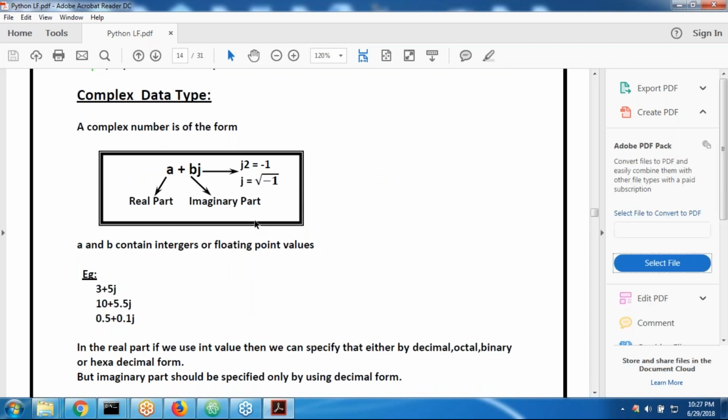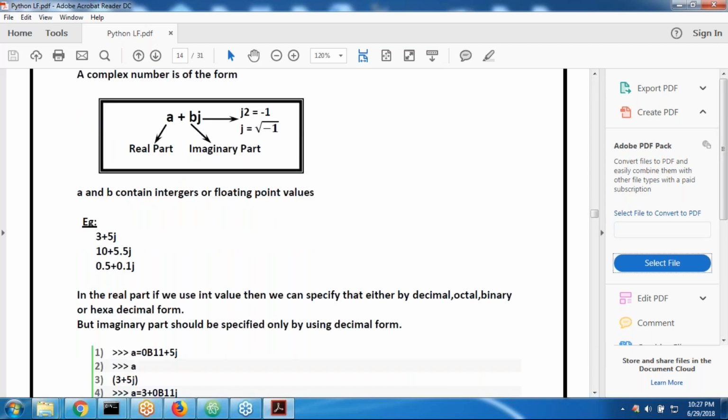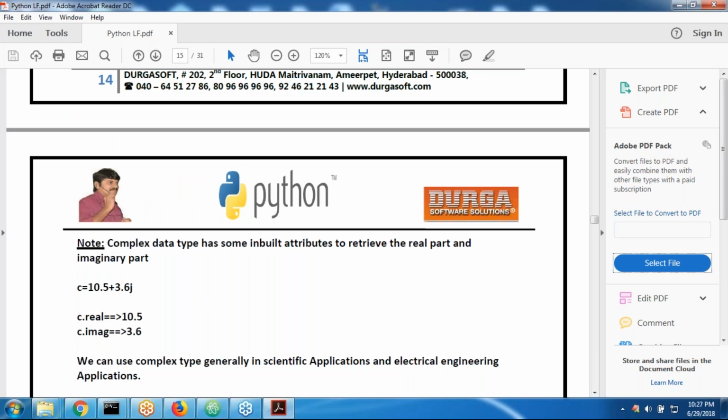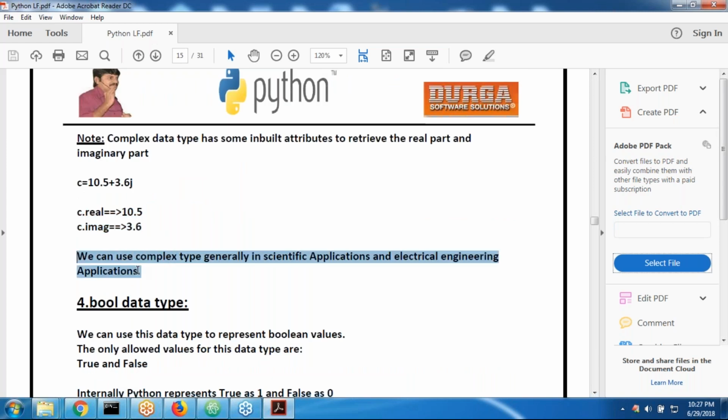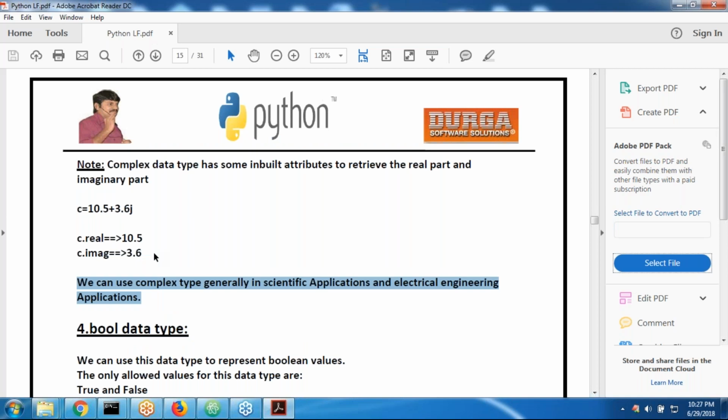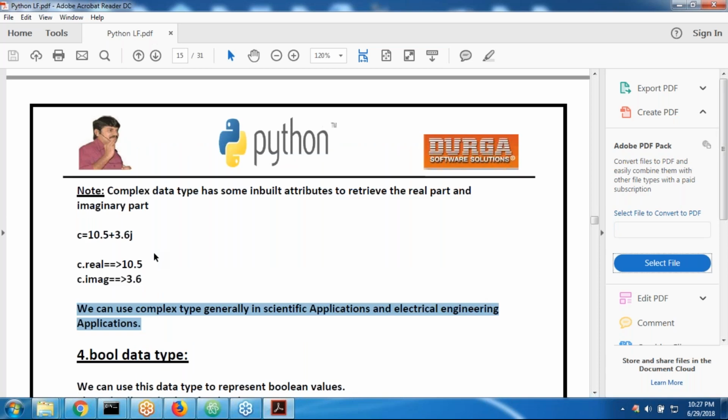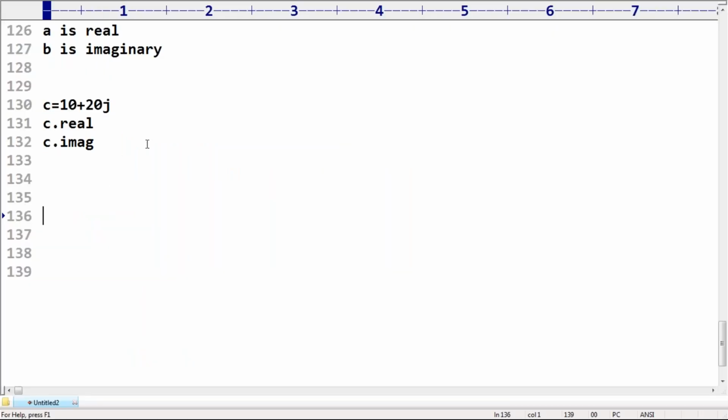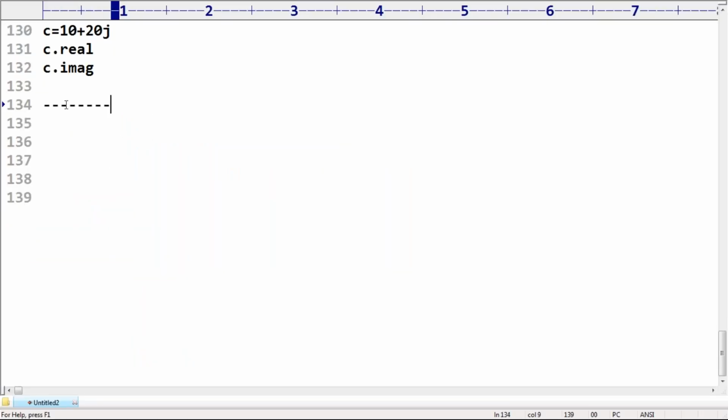Next, all the rules, each and every point. Sir, c.real. Next, c.imag. What about its value, right? Sir, we can use the complex type generally in scientific applications and electrical engineering applications. Don't get confused. All the things are documented very neatly for you people. Just take the printout and go through that. Then you will get much clarity. But anyway, these things are not recommended to spend much time on because these are basics. At the same time, we are not going to use these complex numbers multiple times.